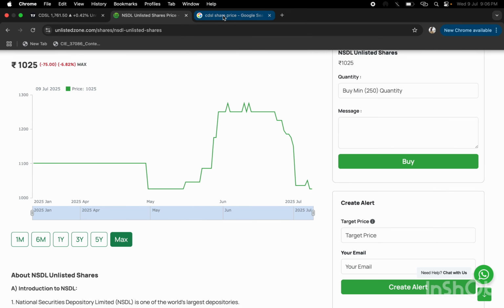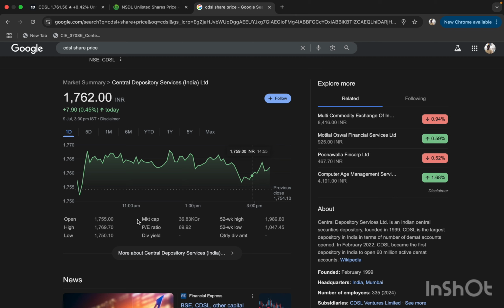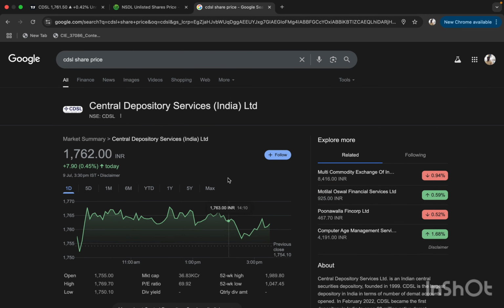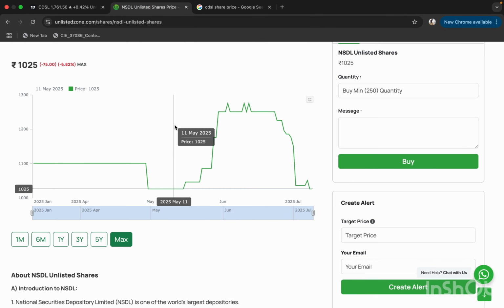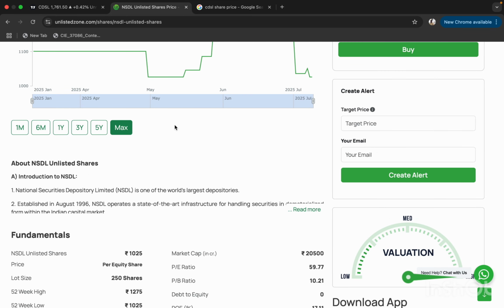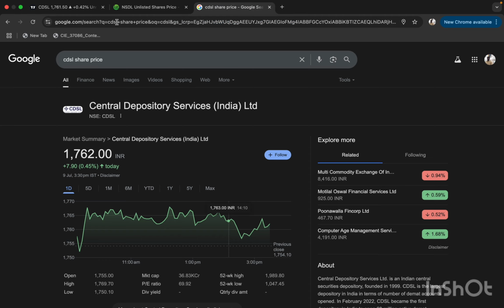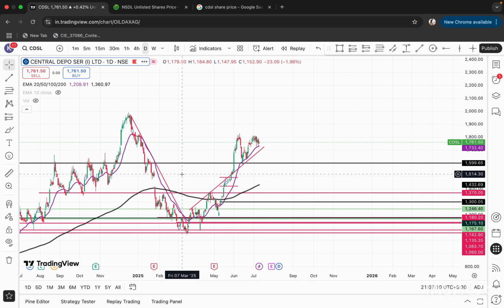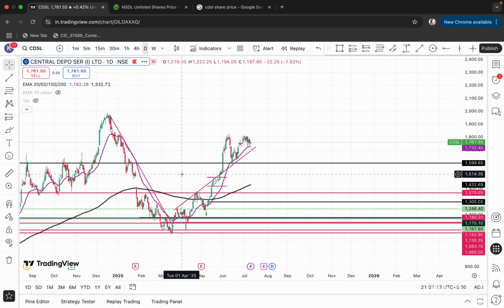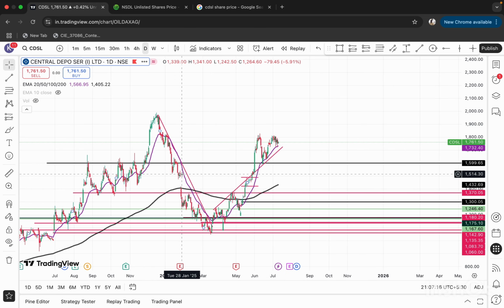You can see that CDSL has a market cap of around 37K crores. CDSL is a kind of market leader, so it will not be much affected. But if NSDL gets a lower valuation like 40 or nearly 50, then there would be a small correction of nearly 10% in the CDSL stock. That would be the buying range of the CDSL stock, I think,